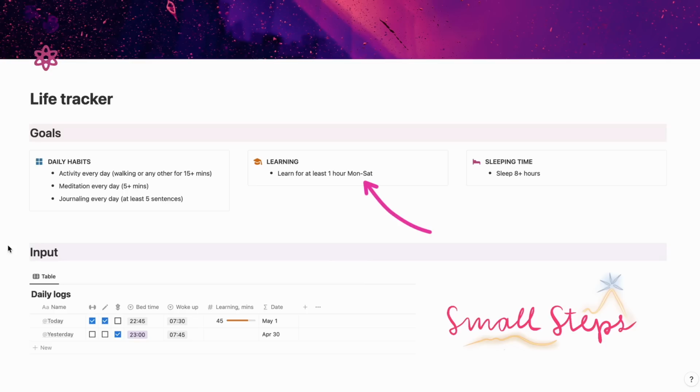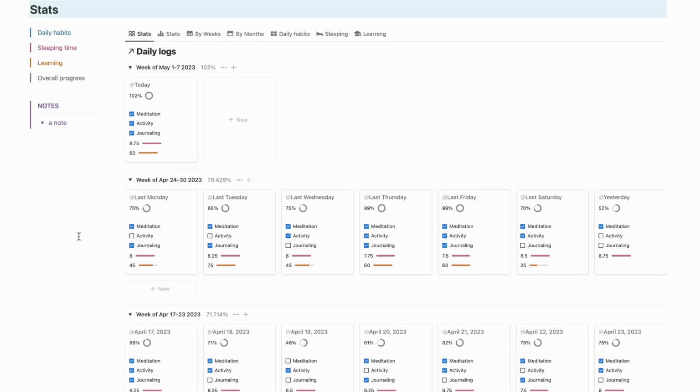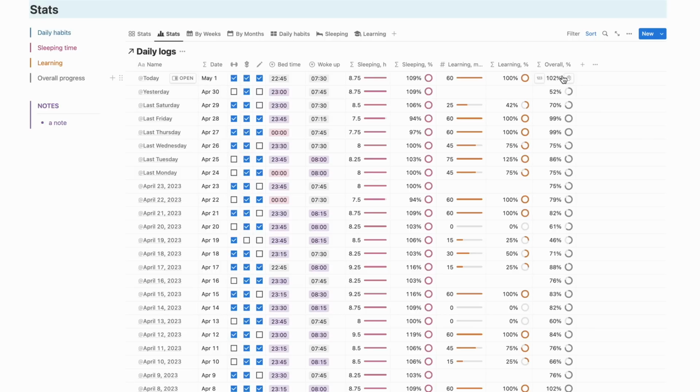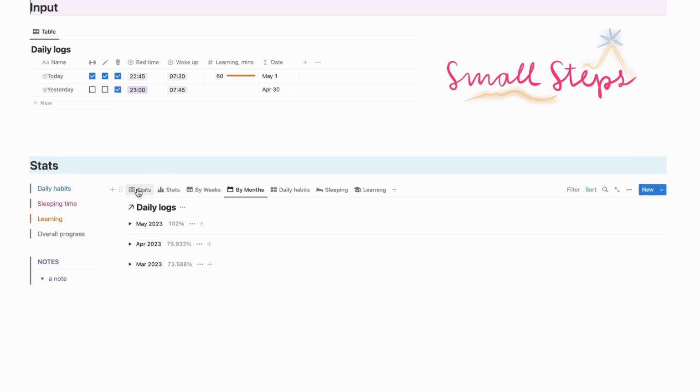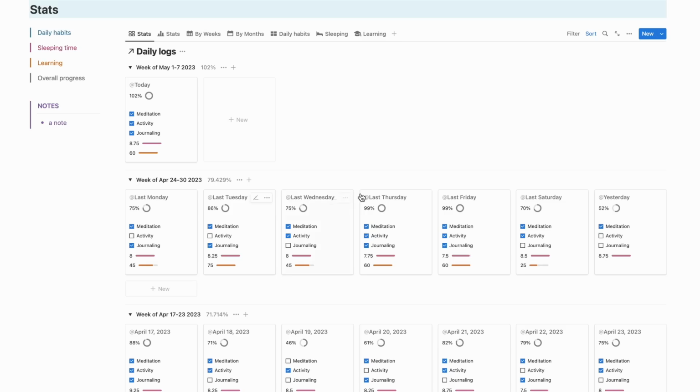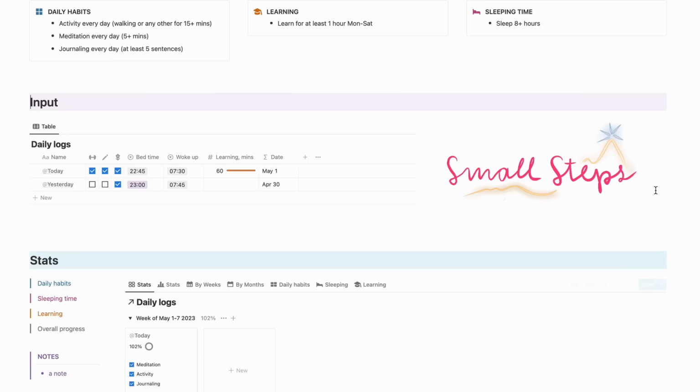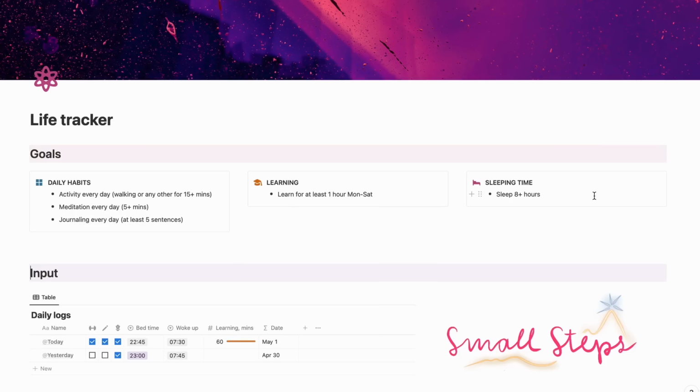Thus, we will see how to make the system calculate the daily progress differently depending on the day of the week. Input section serves for data login, and the stats section contains all the calculations magic with the overall daily progress and progress calculated by weeks and month. A fresh empty record appears every day automatically. Thus, all your job is to visit this page and input your data.